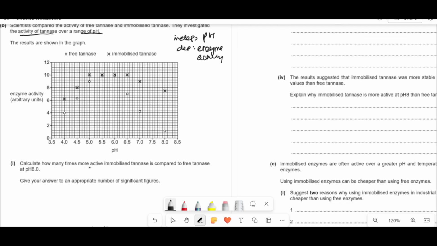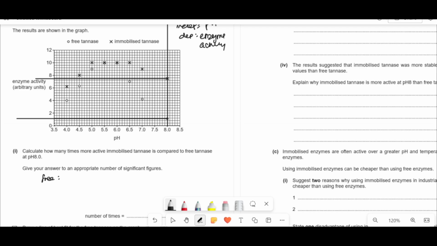So it says calculate how many times more active immobilized tannase is compared to the free tannase at pH 8, and give your answer to an appropriate number of significant figures. So what we need to do is look at where 8 is, draw a line upwards, and then read off the graph. For free tannase, we've got 1.2. And then for immobilized, what's that? That's like 7.5.